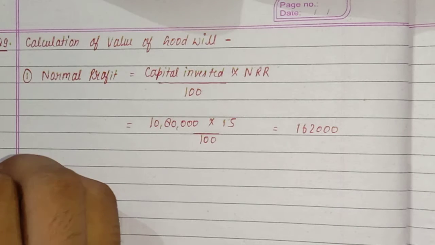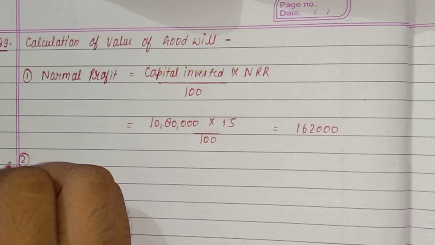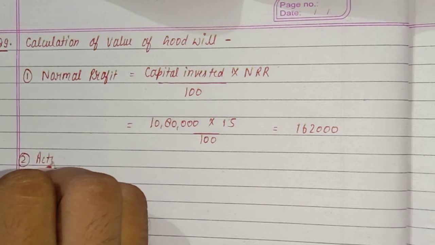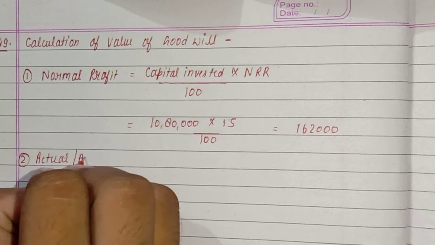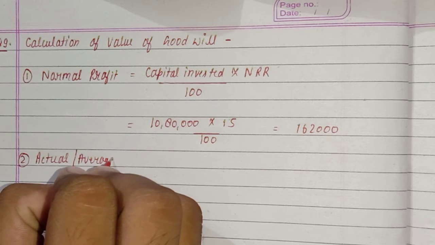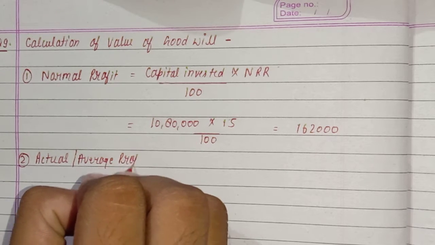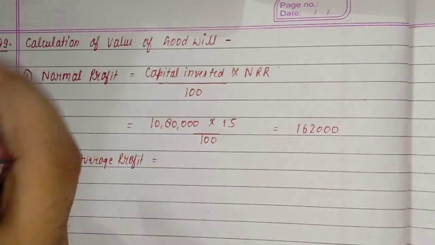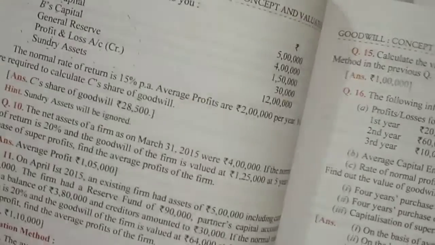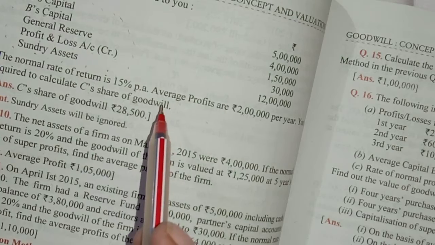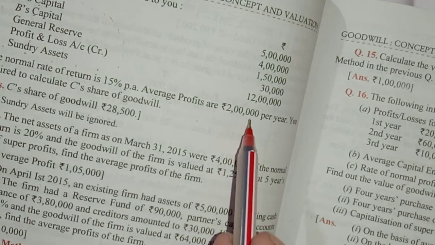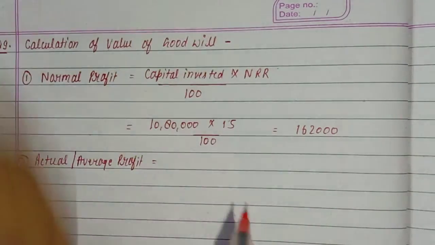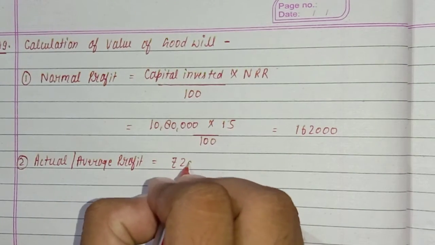And in the second step, you will calculate actual or average profit. I think in this question actual or average profit is already calculated. This average profit is 2 lakhs rupees per year, right? And we do not have to calculate rupees 2 lakhs.